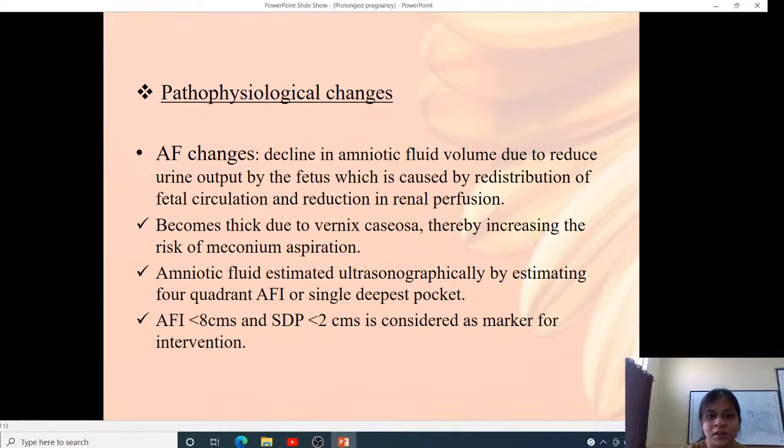It doesn't only decrease in volume, but also becomes thick because of the vernix caseosa. Therefore, if there is any meconium passage by the fetus, there is high risk of meconium aspiration. Amniotic fluid is estimated sonographically by the 4-quadrant AFI or single deepest pocket. If the AFI is less than 8 cm or single deepest pocket is less than 2 cm, it is considered a marker for intervention.